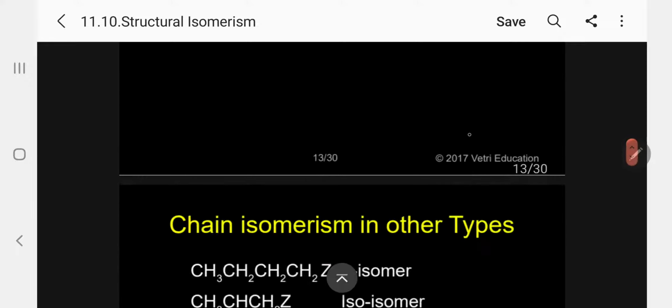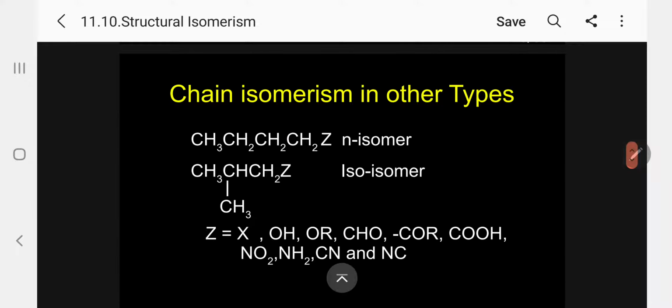Now with the functional group I am going to use, there are 4 carbon atoms I have taken, CH3, CH2, CH2 and Z is the functional group. So it is called n-isomer. And I am taking 1 methyl group from the left, second carbon atom. So automatically after the third carbon atom is Z. So this is a specific example of chain isomerism.